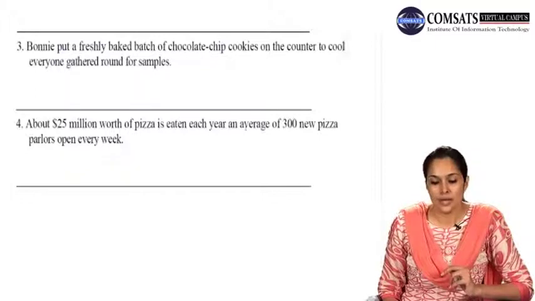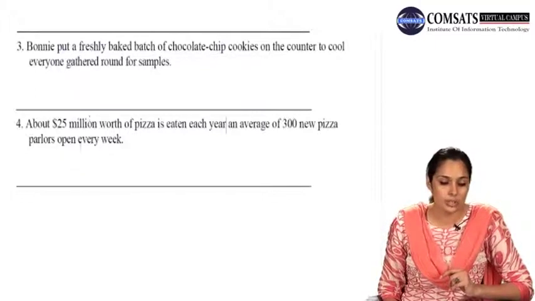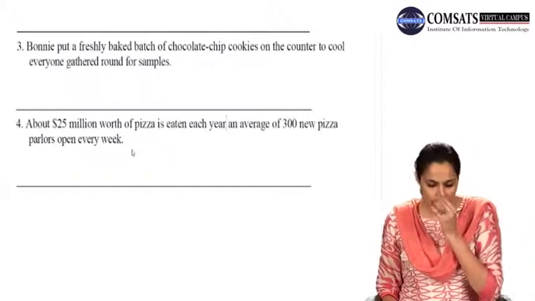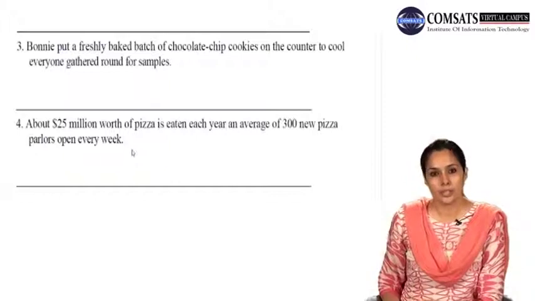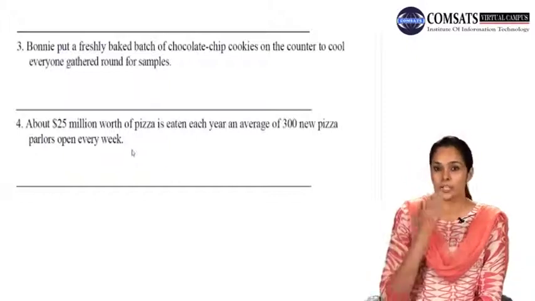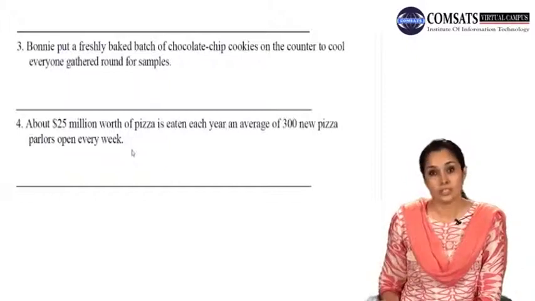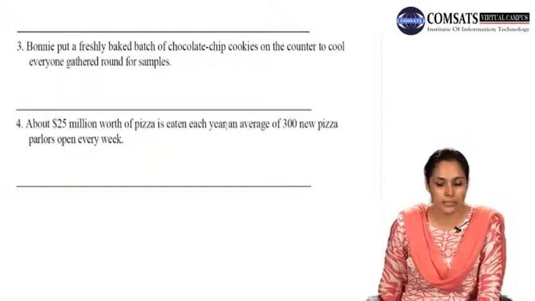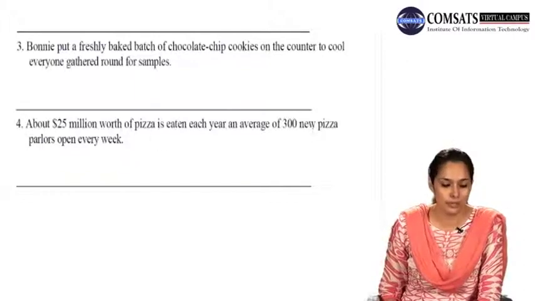This is where you have to add a semicolon. An average of 300 new pizza parlors open every week. This is a kind of research where you have a very clear break between these two sentences, but while reading in a flow, sometimes it's not very clear. But here it is. After "each year", here your semicolon will come. An average of 300 new pizza parlors open every week.